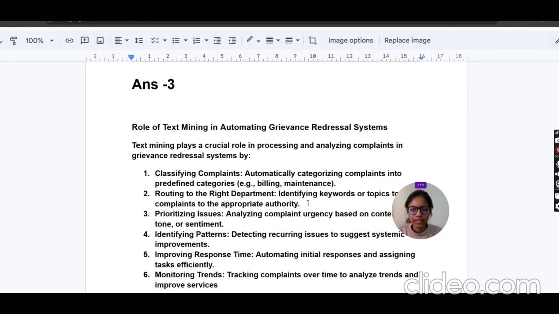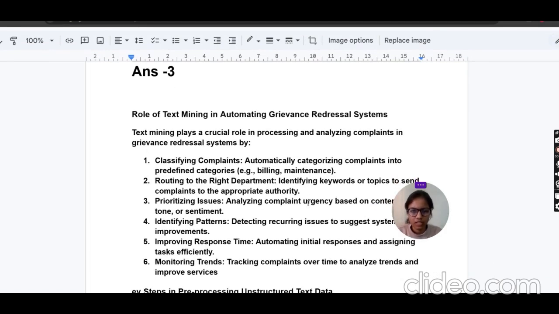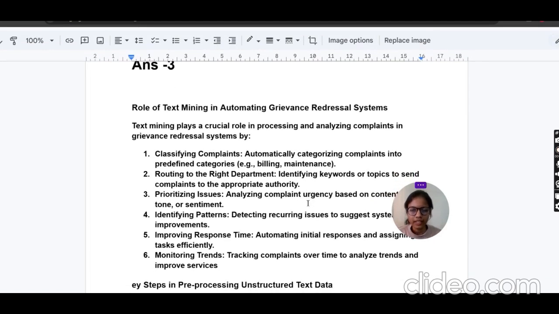Write the role of text mining in automating grievance redressal system. So the role of text mining is important: classifying complaints, routing to the right department, prioritizing, identifying patterns, improving response time and monitoring trends.